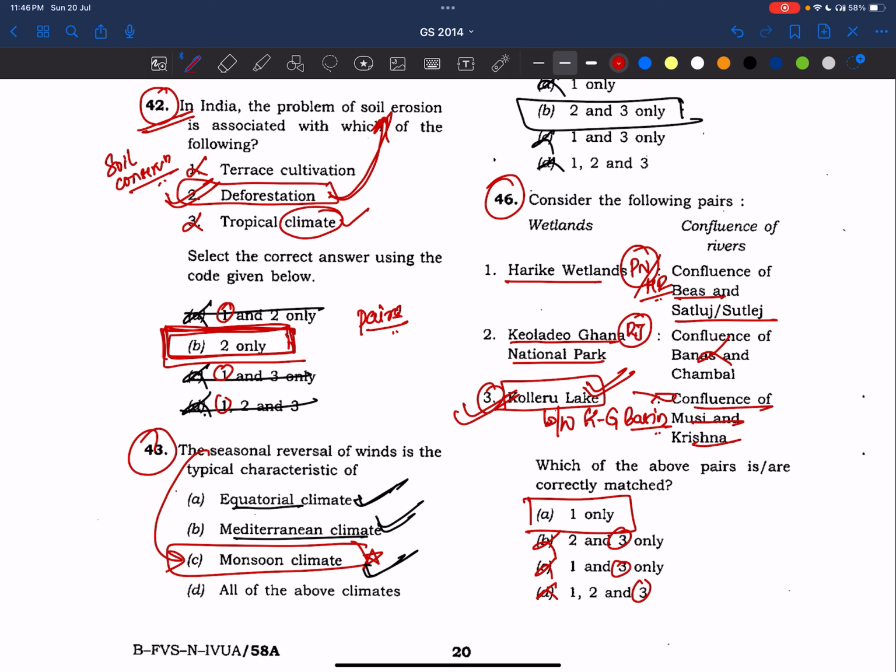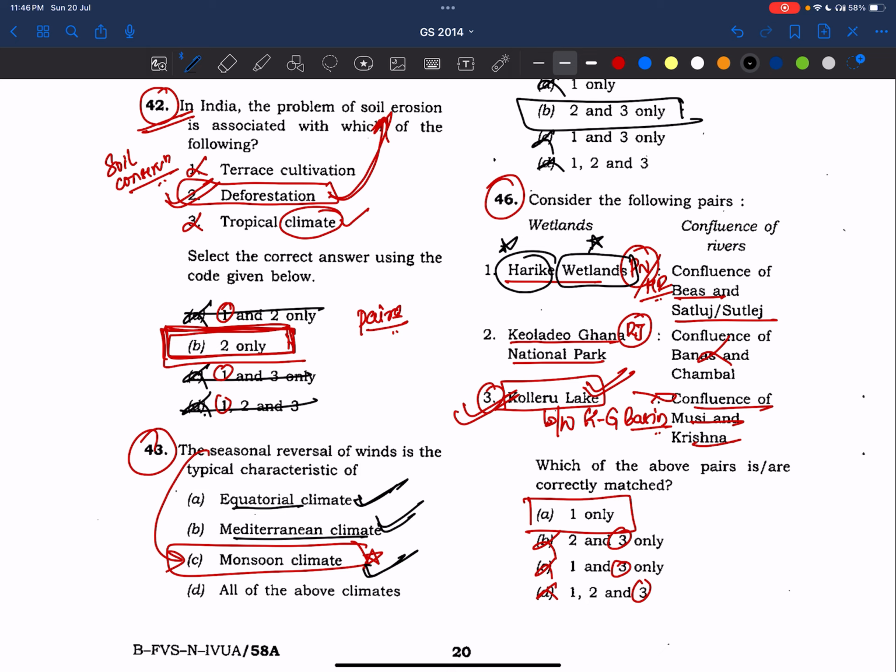Right? Now, what are the things we need to do? See here, let's do keyword analysis. Here the wetlands are there, so definitely we should make notes on wetlands. And also, Harike is asked, so we should focus more on Harike as well.